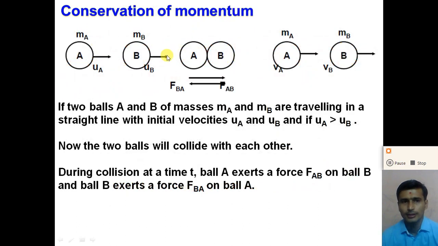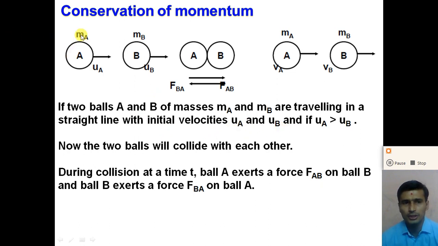So here consider two balls A and B of mass MA and mass MB, traveling in a straight line in the same direction with the initial velocities UA and UB.